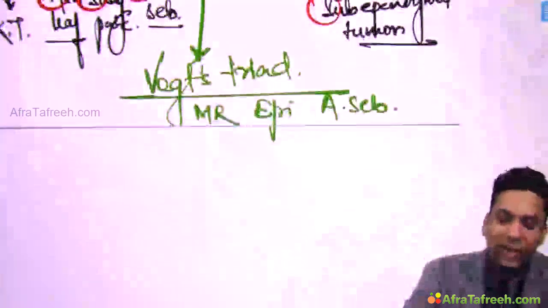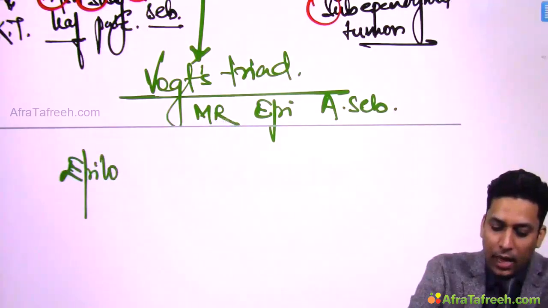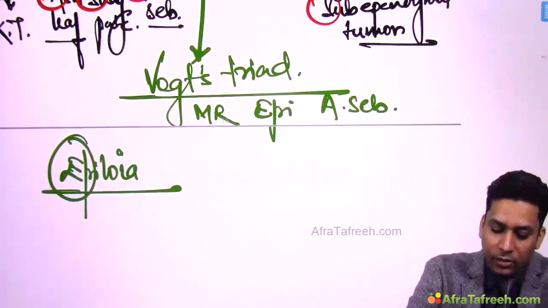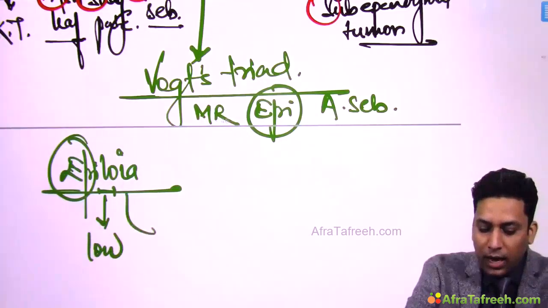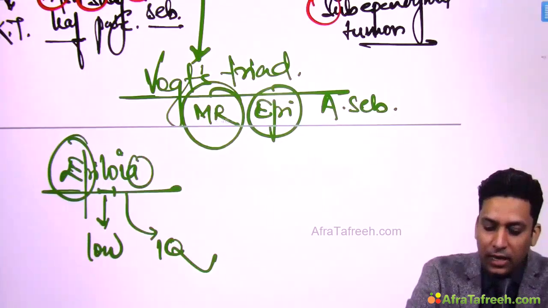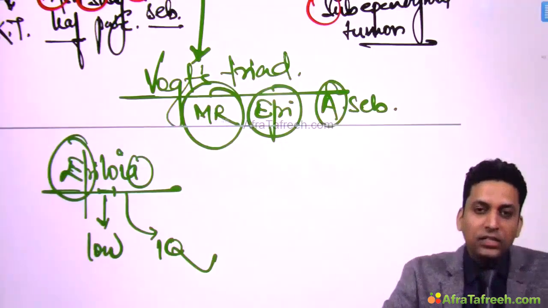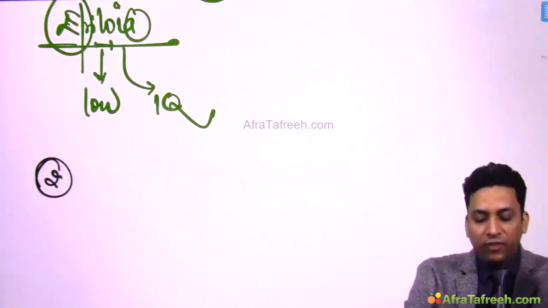That is the reason why this condition, tuberous sclerosis, is also known as epiloia. Epi is for epilepsy, LO is for low, and I is for IQ. So low IQ, that is mental retardation, and A is for adenoma sebaceum. So this is the triad which is seen, and you can very easily remember this triad by this name, epiloia.